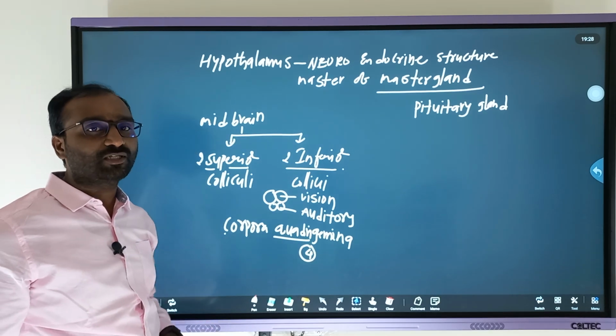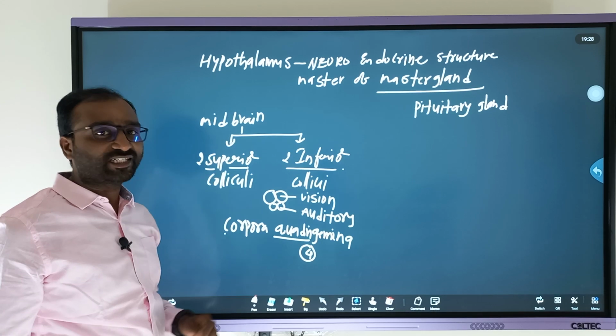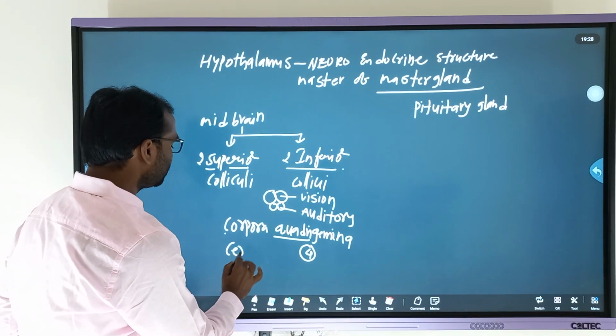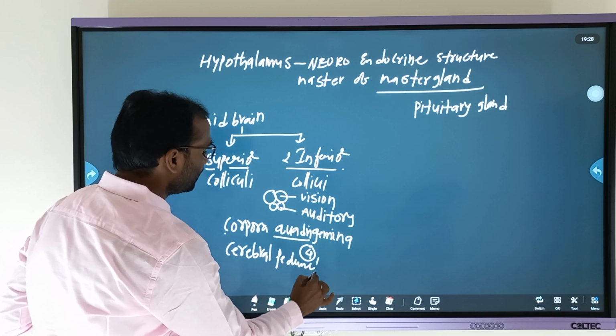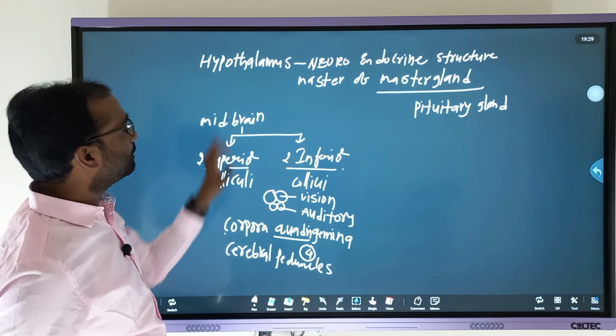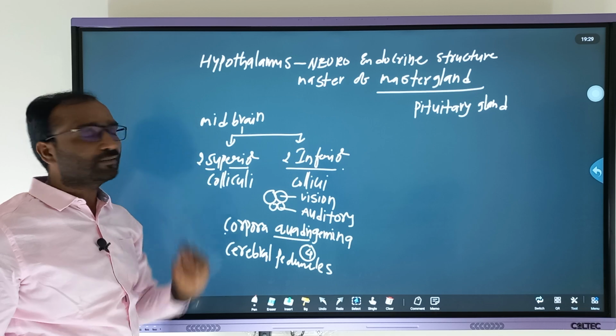Along with that, one more term associated with this is the cerebral peduncles. Regarding this, we will discuss in detail. So these are the major parts associated with the midbrain.